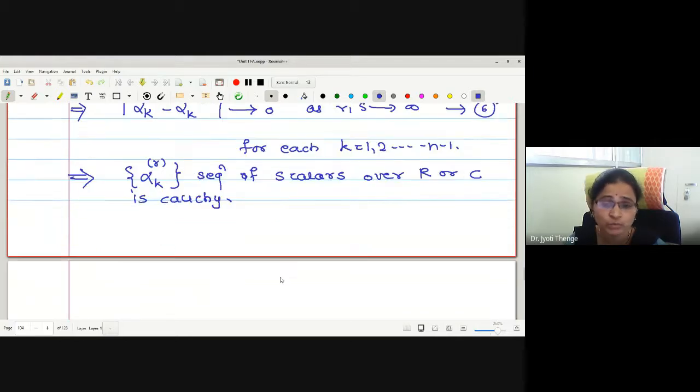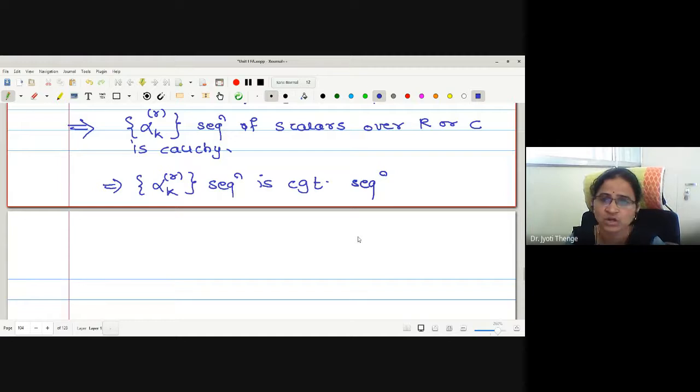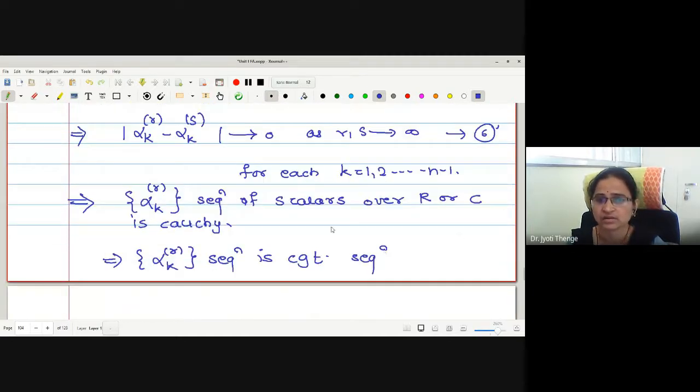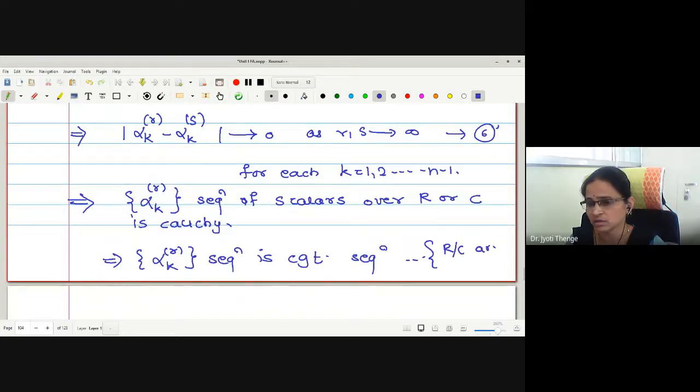But we already know both the spaces are complete. Therefore, what can I say about the convergence? This sequence is a convergent sequence. Cauchy is convergent if it is complete. Results: R or C are complete.